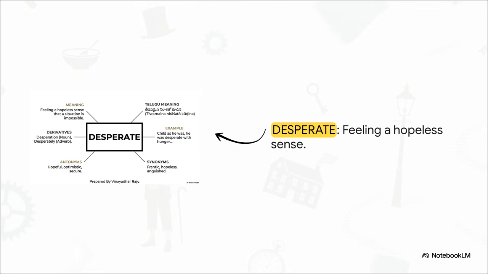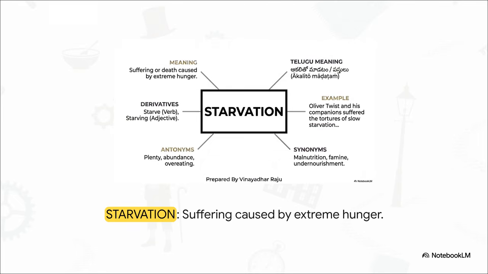Let's read the example. Child as he was, desperate with hunger. The accurate Telugu translation is Tivramaina nirashatho kurina. Our example shows that the child was filled with Tivramaina nirashatho kurina, a state of complete and utter hopelessness, just from sheer hunger. This brings us to a very grim but important word, starvation.